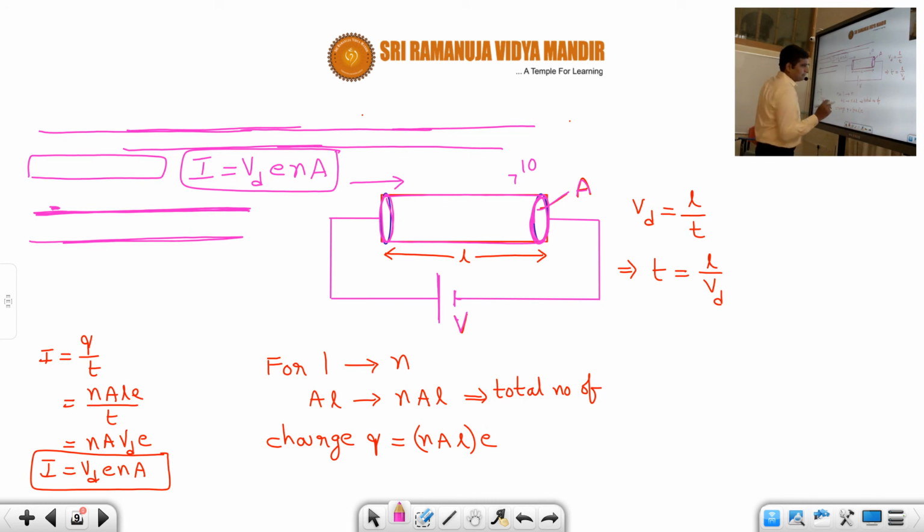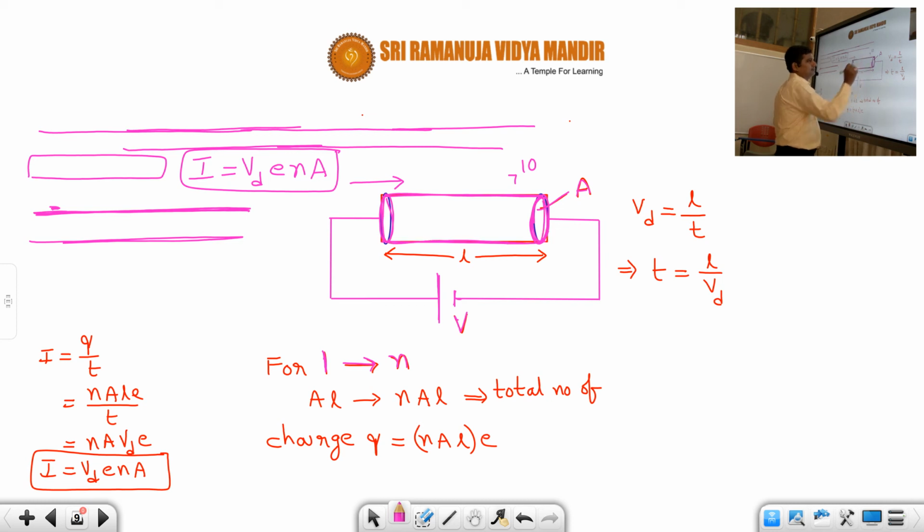What is meant by n? Number of electrons per unit volume. That means in one unit of volume, how many electrons are there? n number of electrons.